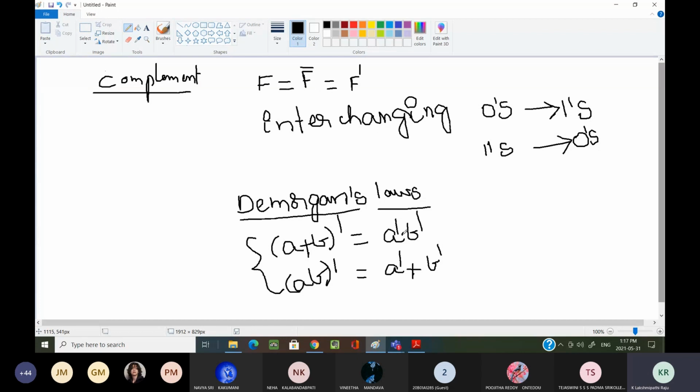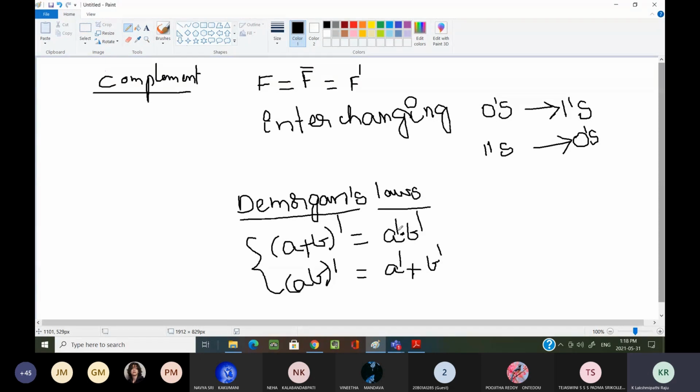By using De Morgan's laws, we are going to find the complement of the given expression. First note down the definition, then we are going to do some problems regarding the complement as well as the dual, as well as simplifying the given expression by using the laws we have seen. The Boolean algebra rules, the laws, are the postulates we have learned previously.